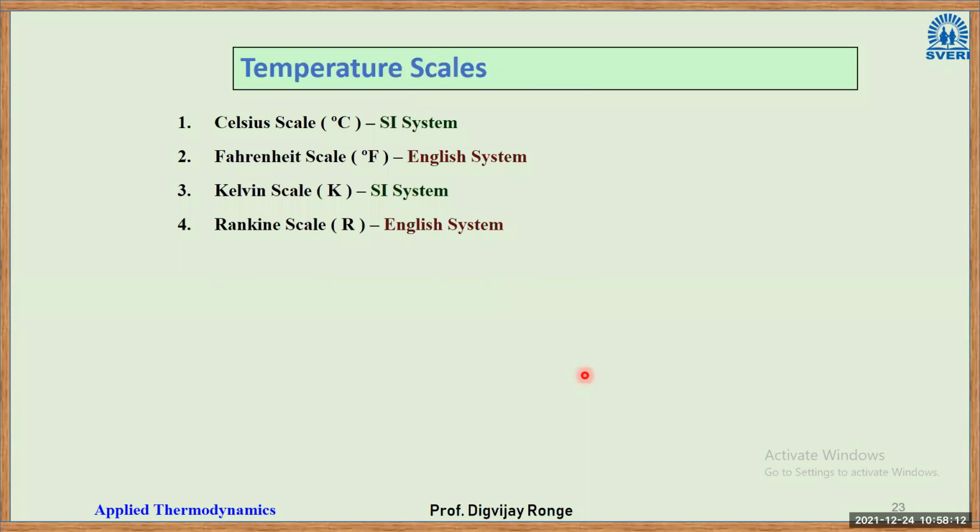Temperature scales. So you are very familiar with this. In SI system, the temperature scale is degrees Celsius. English system or European system, it is degree Fahrenheit. Again, in SI, we have Kelvin. In English system, we have Rankine. Okay. This is very common. I hope you all know.